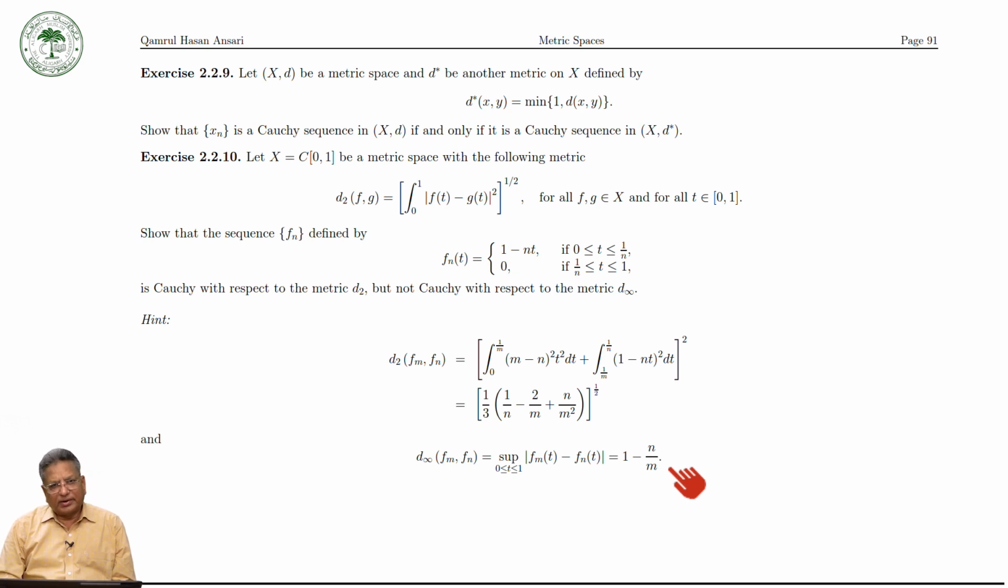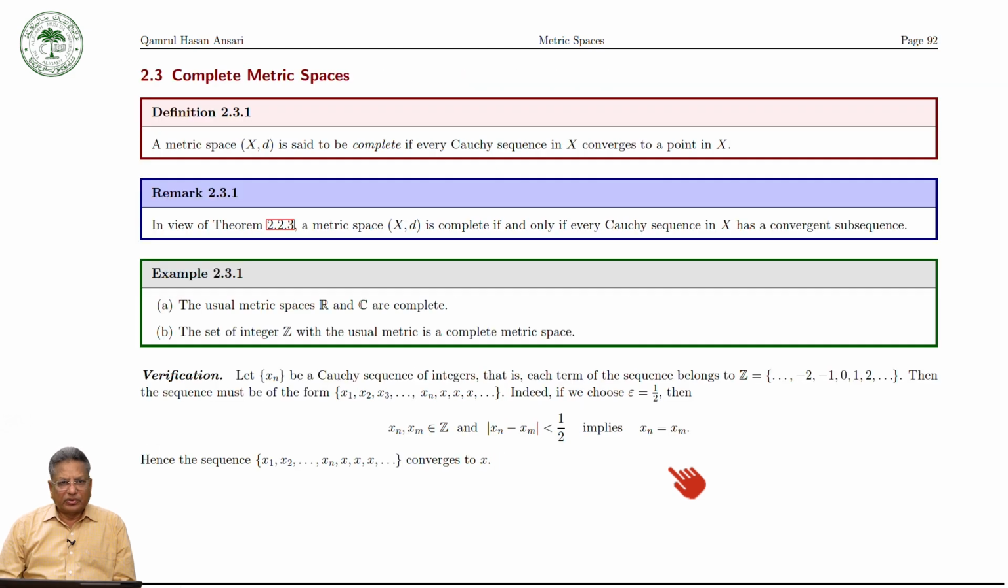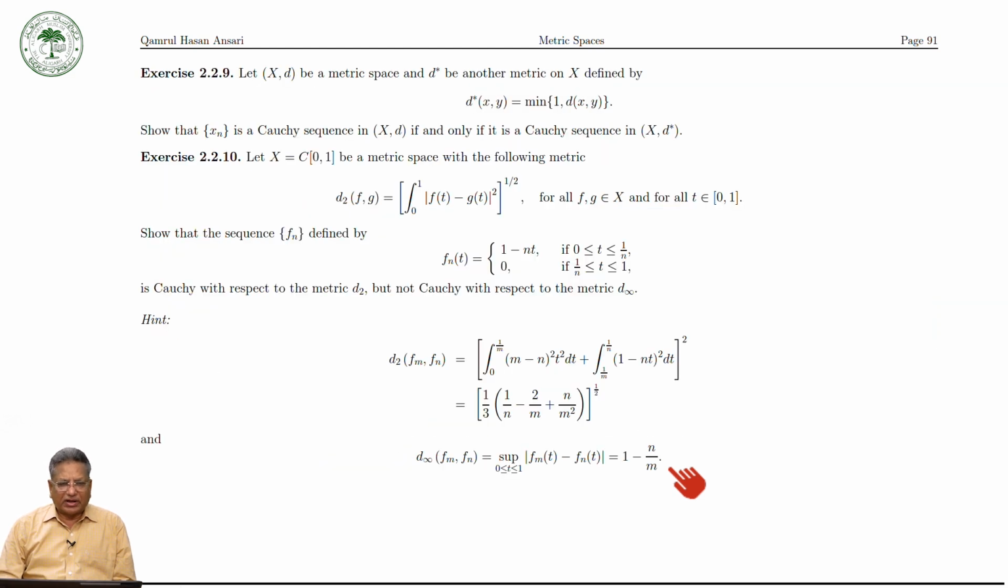Okay. So you can remember this as an example to show that in a metric space, a sequence can be Cauchy with respect to one metric, but not Cauchy with respect to the other metric. So that means I finish here the Cauchy sequence and several exercises on Cauchy sequence and the relation between Cauchy sequence and convergent sequence.